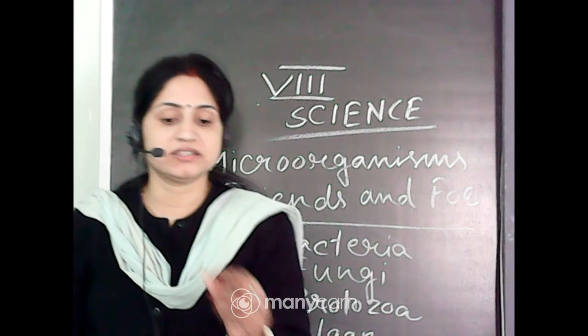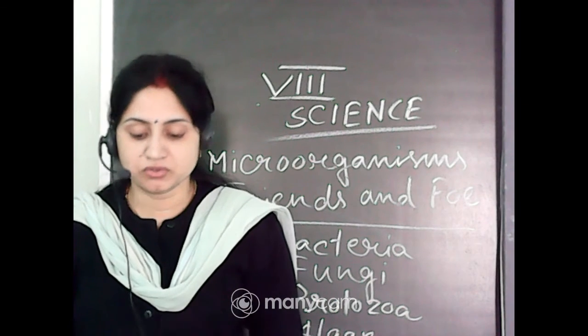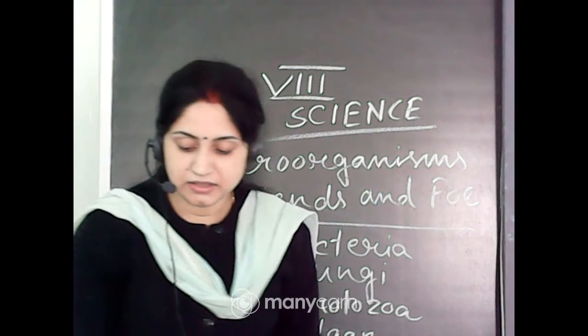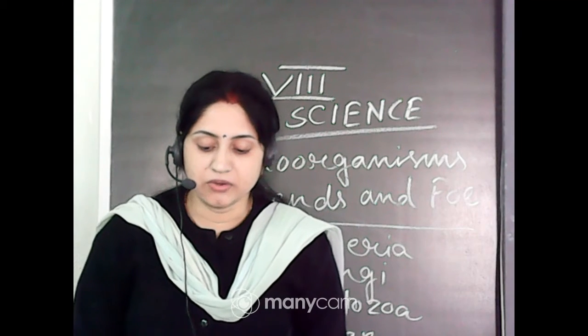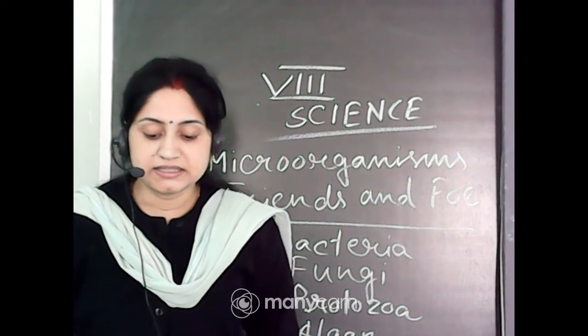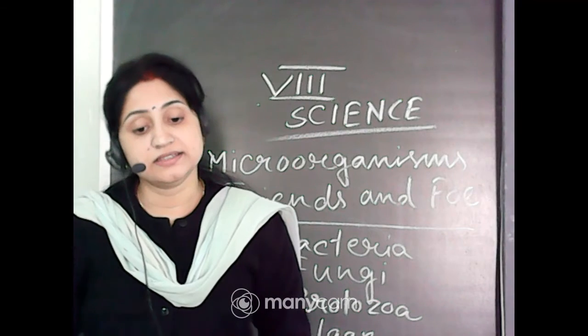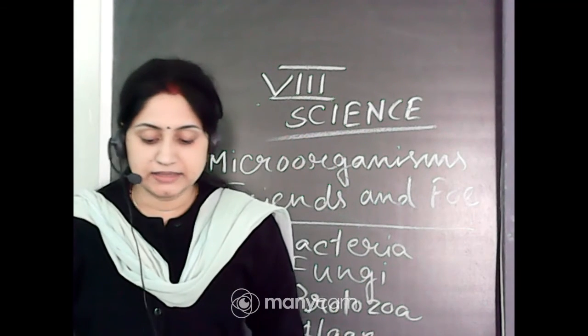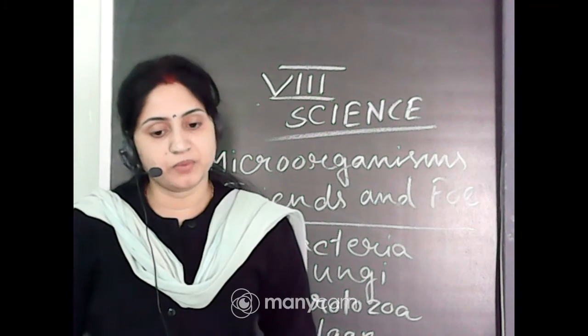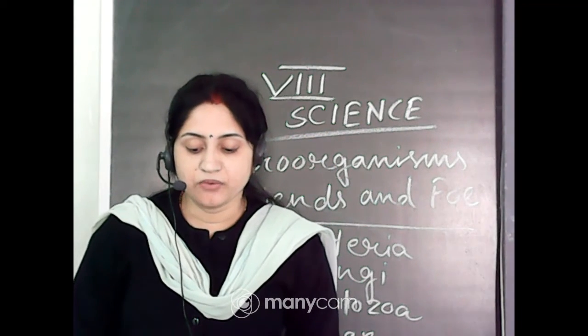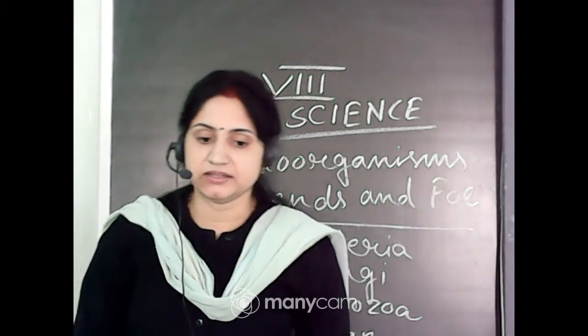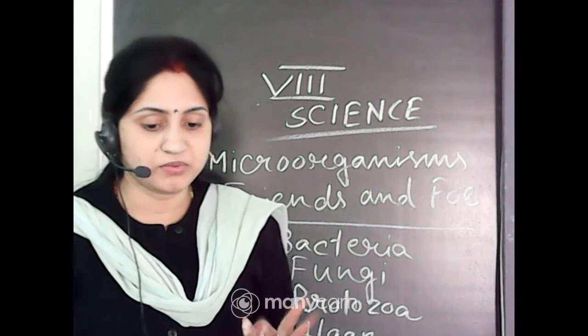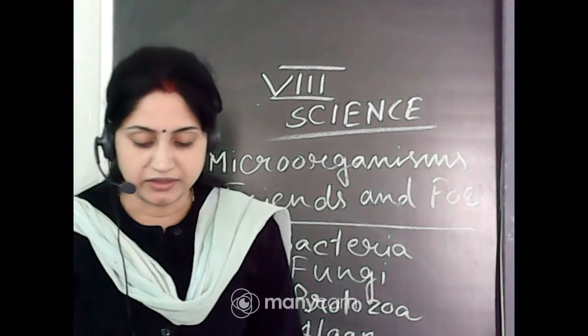You can say that it is a virus-affected disease. Give two examples of virus-affected diseases: common cold, next flu, influenza. Okay, next serious diseases like polio and chicken pox are also virus-affected diseases. And diseases like dysentery and malaria are protozoan diseases, while typhoid and tuberculosis are bacterial diseases. Okay, so you can remember two examples from each group.